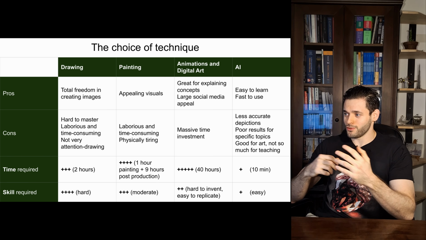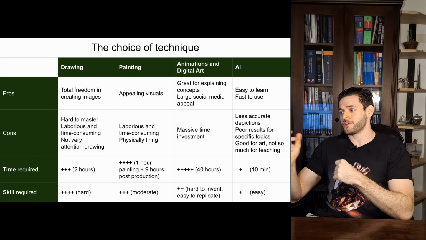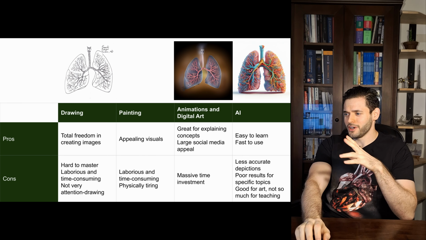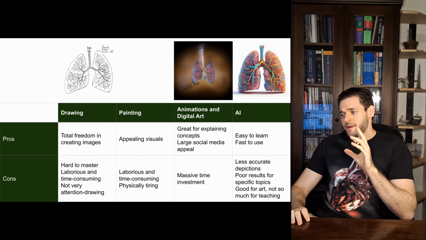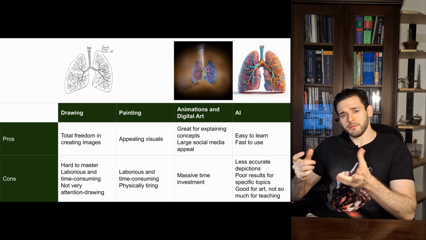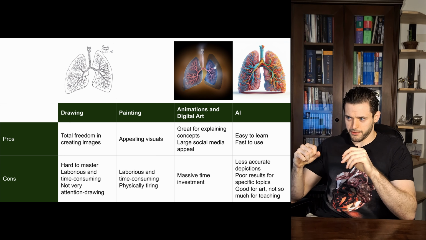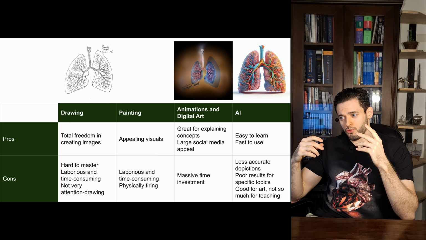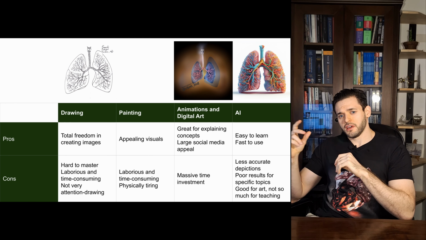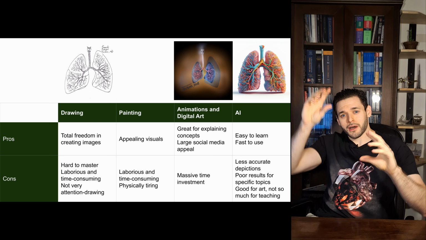Painting, for example, also generates appealing visuals, and animations and digital art are great for explaining concepts and have large social media appeal. So let's go through each of them. When you compare the pros and cons between these major techniques, we will mostly be contrasting what's fastest versus what's more accurate, which is pretty much what we saw in drawing versus AI, but this also applies, for example, to animation and digital art. You have a triad and you have to pretty much pick two options.